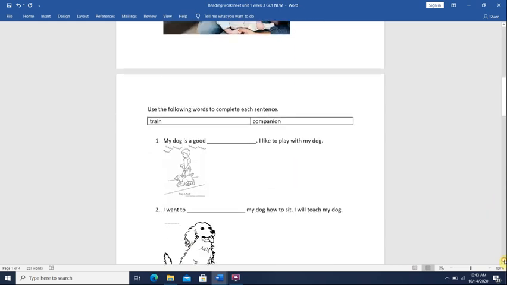Okay, now we have our other 2 vocabulary words. The first word is train. Okay, and a train here is like an action. It's an action, not a thing. Okay, train means to teach an animal to do something.